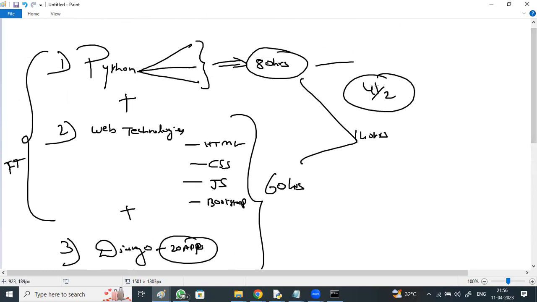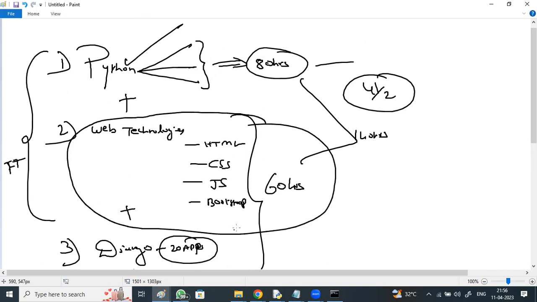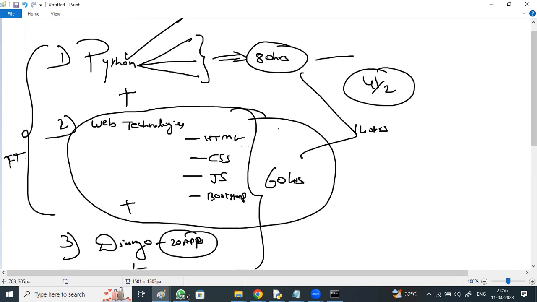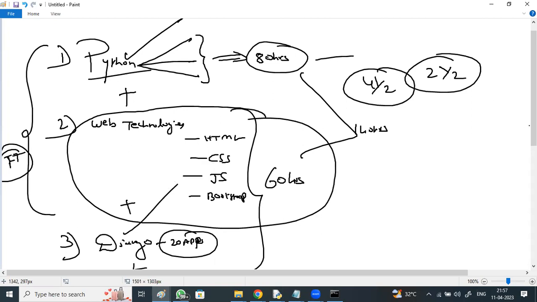And if you don't want to spend 4 months of time, you can even go parallelly. You'll be learning Python core, and during this Python core, you'll be learning web technologies, HTML, CSS, JavaScript, Bootstrap parallelly. And also the Django introduction, all this you can go parallelly, where you can complete in 2.5 months if you go parallelly with both. Weekend batches are there, weekday batches are there. Once you get enrolled in the full stack, you can attend any of my Python or Django batches.